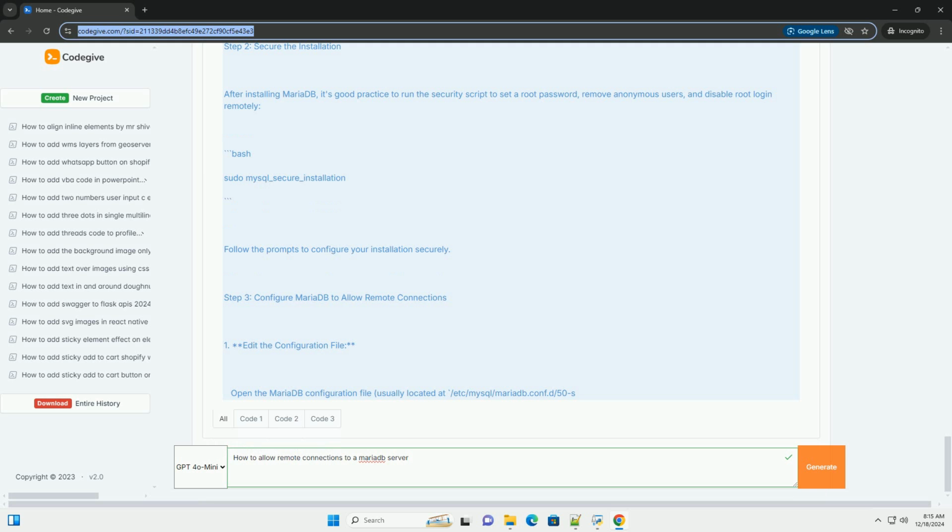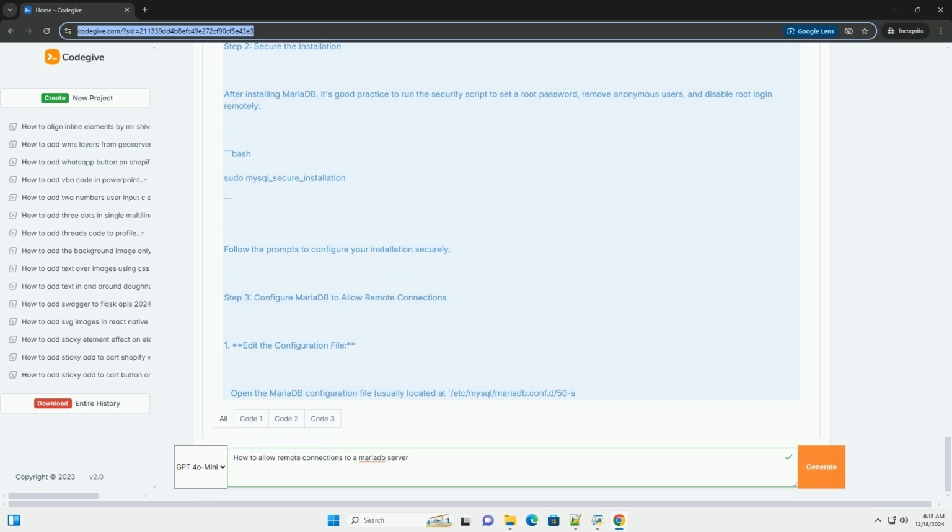Step 2. Secure the installation. After installing MariaDB, it's good practice to run the security script to set a root password, remove anonymous users, and disable root login remotely. Bash sudo mysql_secure_installation. Follow the prompts to configure your installation securely.